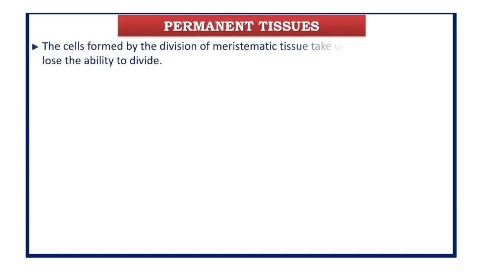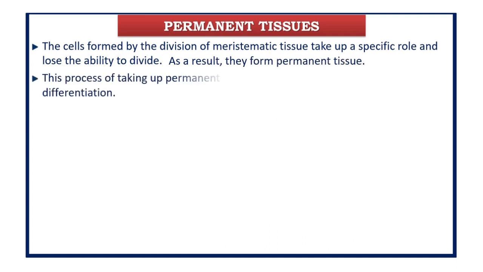We have the permanent tissue. The cells which are formed by the division of meristematic tissue are going to take up a specific role and they'll lose their ability to divide. That is what happens to the cells formed by meristematic tissue. After the meristematic tissue, the cells will take up a definite role and lose their ability to divide. This is why we call them permanent tissue. As a result, they form a permanent tissue. This process of taking up a permanent shape, size and function is called differentiation.